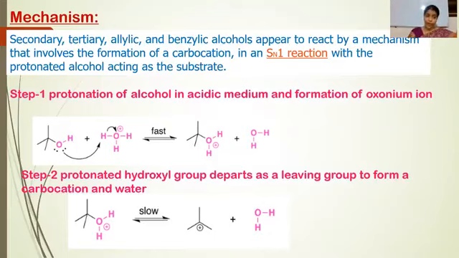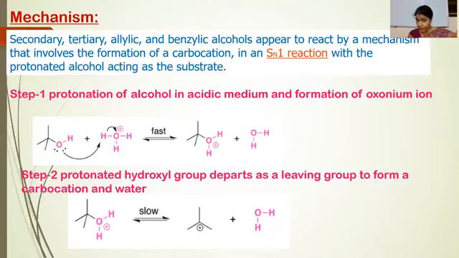The oxygen of alcohol attaches with a proton and forms oxonium ion, or protonated alcohol. In the second step, the protonated hydroxyl group departs as a leaving group to form a carbocation and water.